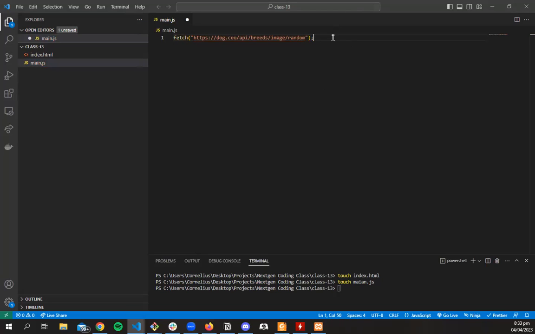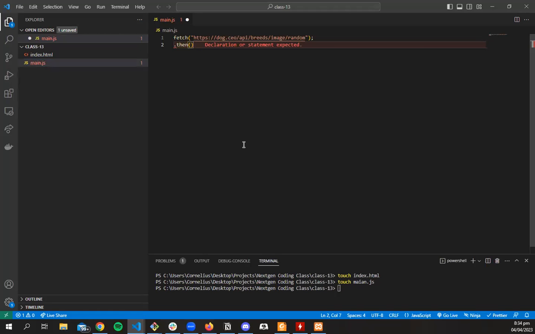Now, when we make a request, what will come back is usually JSON data. So you want to handle the JSON data. When you make the request and the response comes, what's next? What should you do with the response? In the first .then block, when the response and the data come, what should we do with the data? The data comes in a JSON format, so we want to handle that.